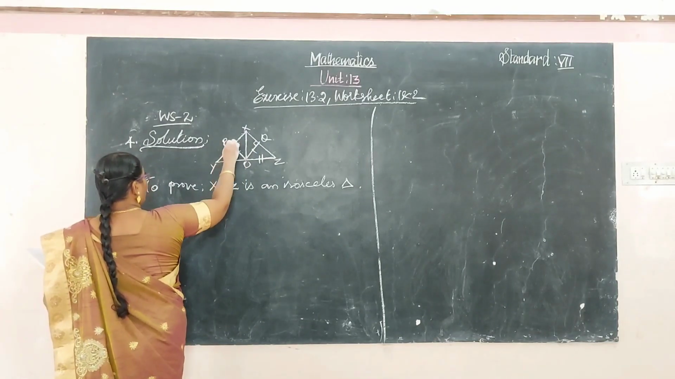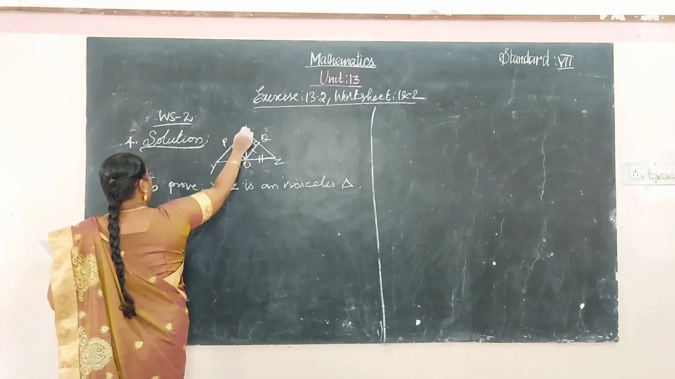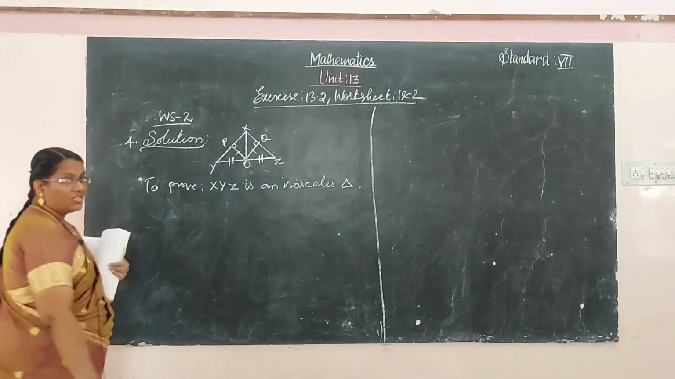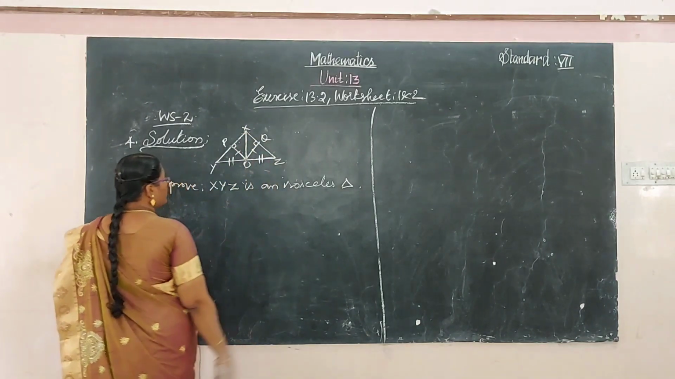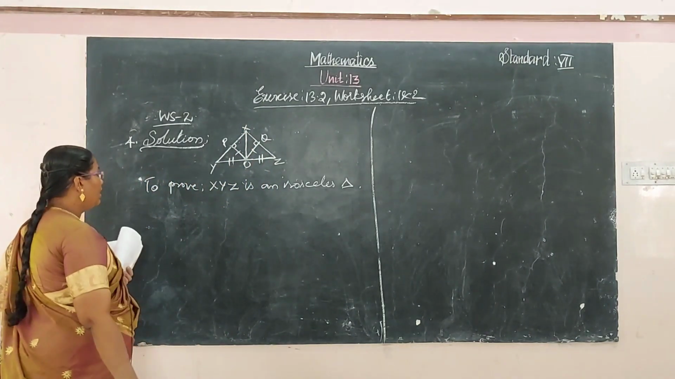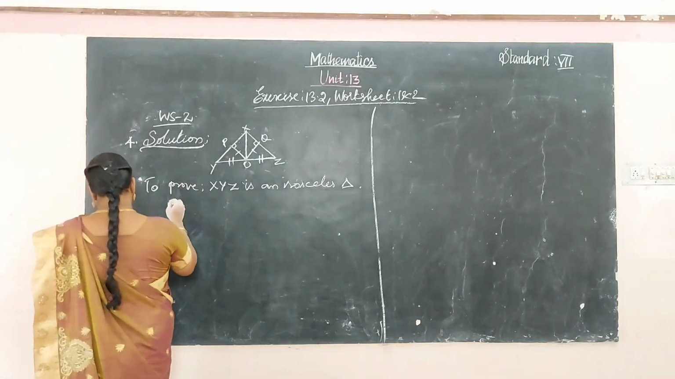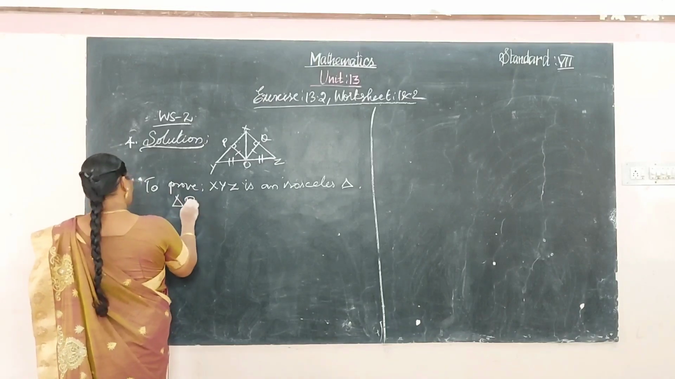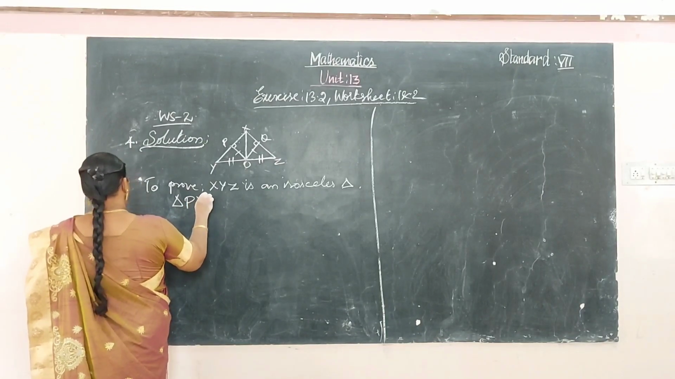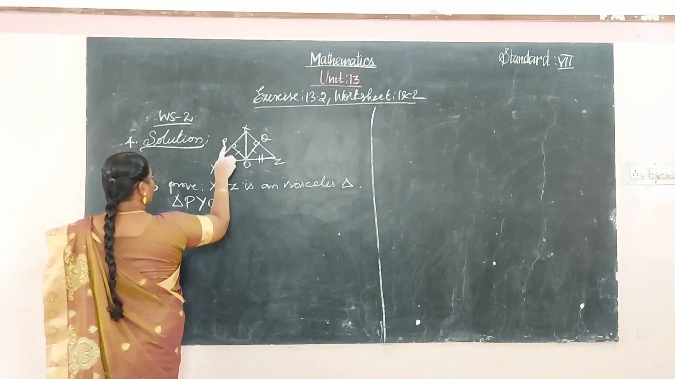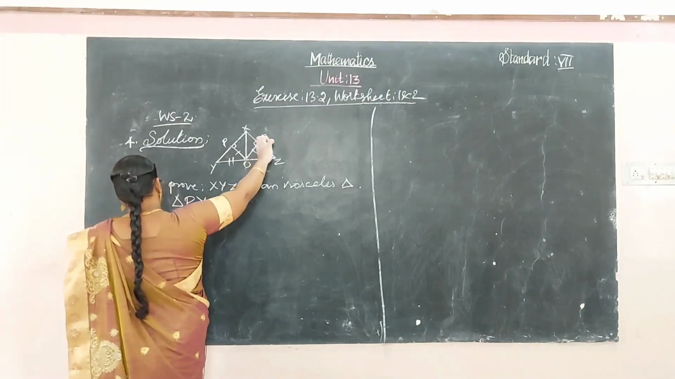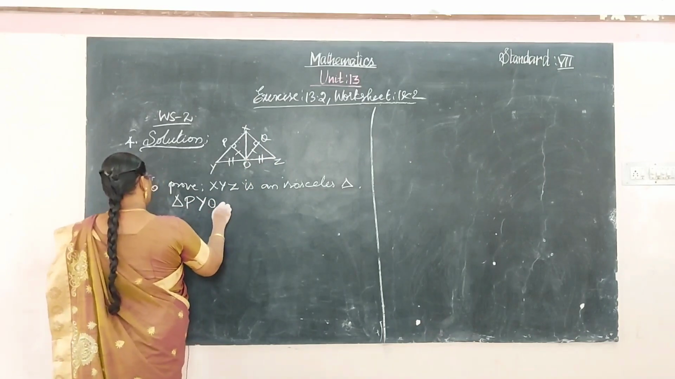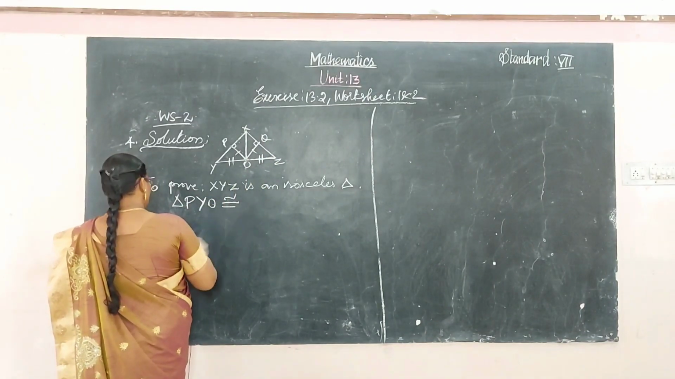So YP plus PX is equal to XY, equal distance, and this side and XZ are also equal. Okay, so let's see the triangle PYO. First we have considered this triangle and this triangle, which is congruent to the triangle